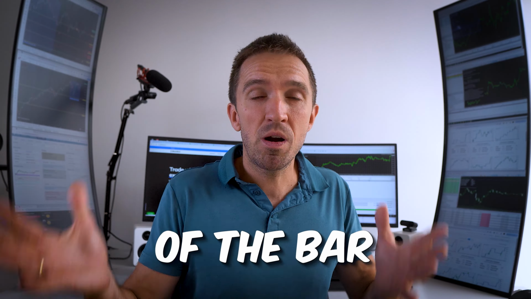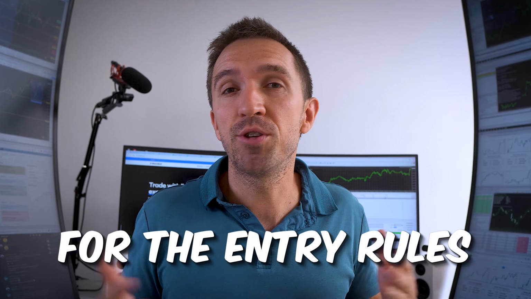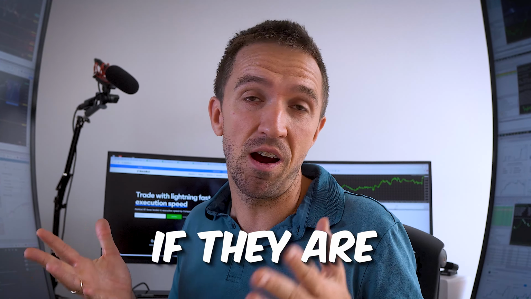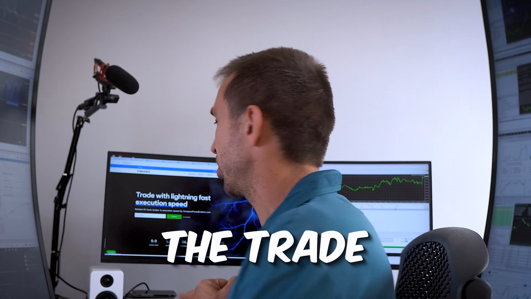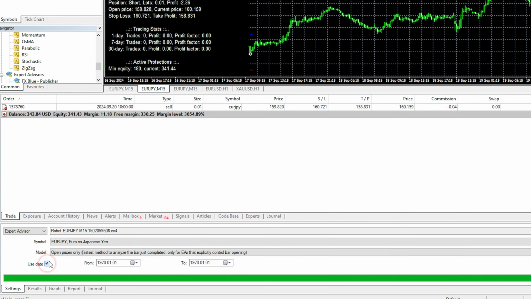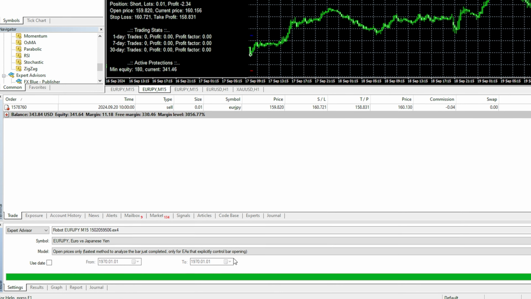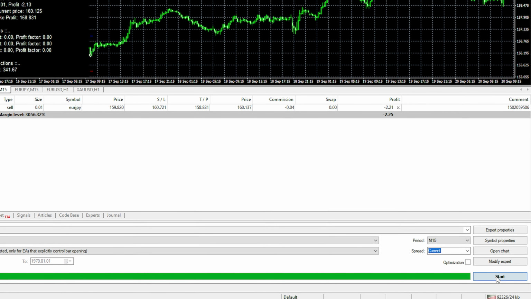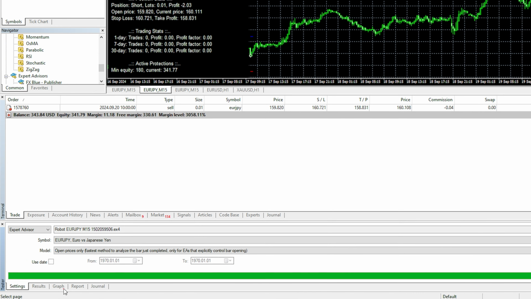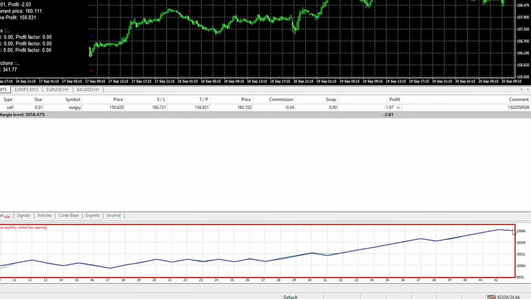On the opening of the bar, the expert will check for the entry rules. If they are all true, it will execute the trade. You can select a specific date, or if you uncheck that option, it will use all of the data that is available with the broker. I will hit on start and you can see that here is the backtest.